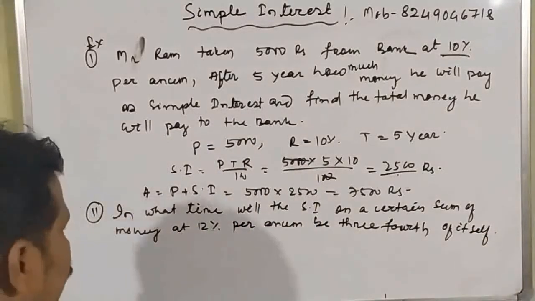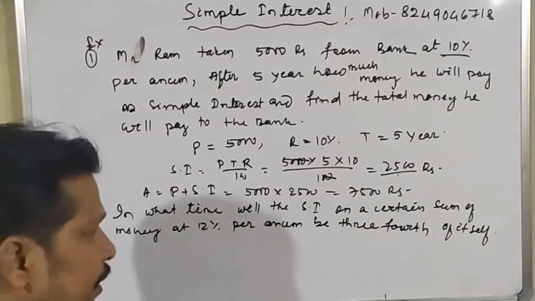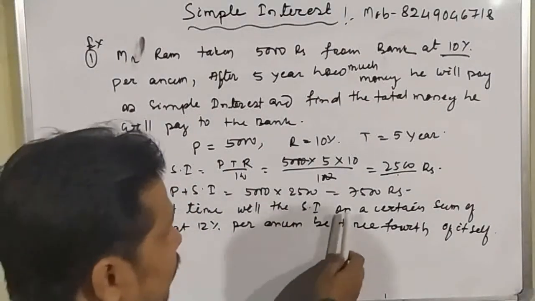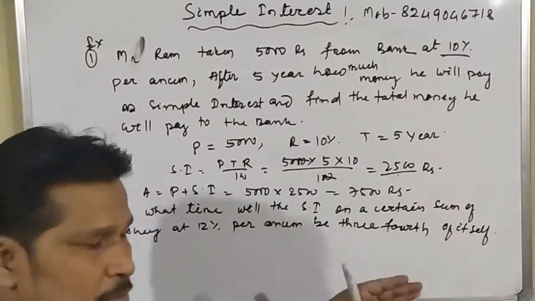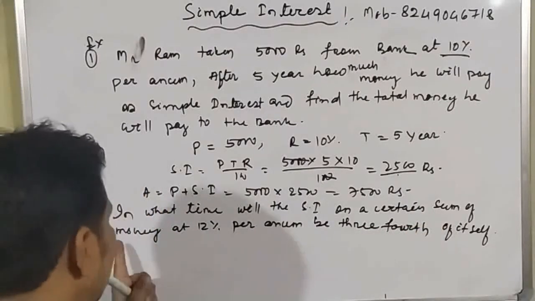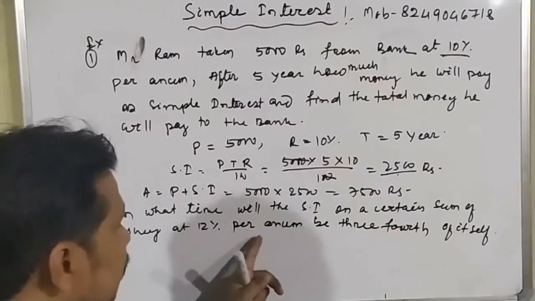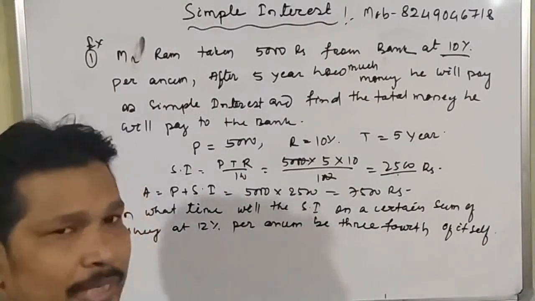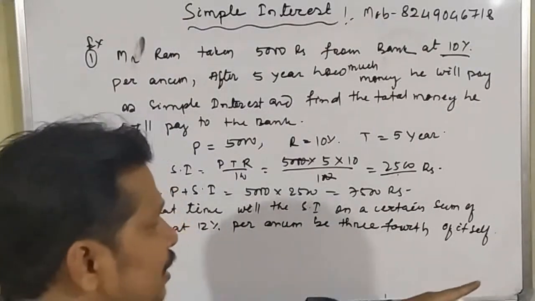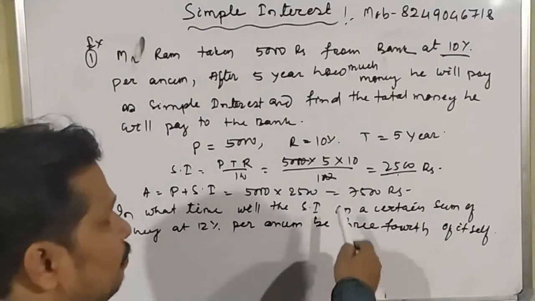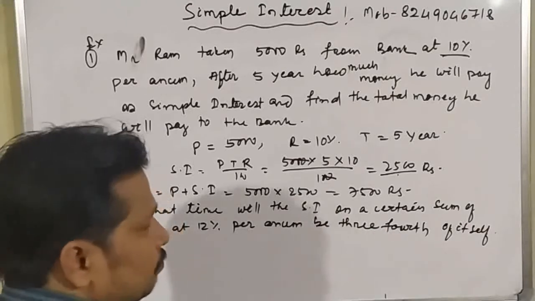Okay, student. So we have to find out at what time. Time is not given, and we have to find out the time period. With the simple interest on the certain sum of money. Here the certain sum of money means what? The principal. Principal is also not given. And at 12% per annum, that means rate is given. Will be three-fourth of itself, that means simple interest is given. What is that? The three-fourth of itself. That means here, if we get the principal, then we can get the simple interest easily.